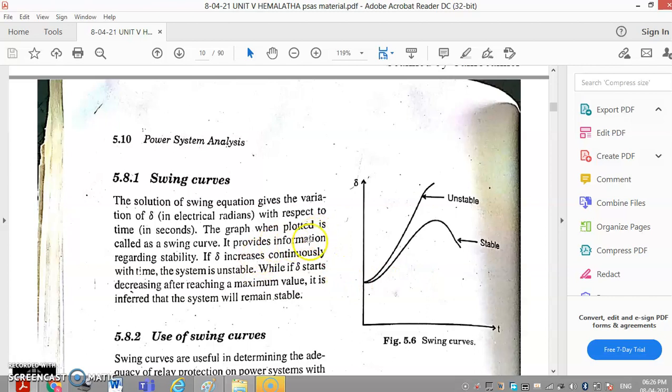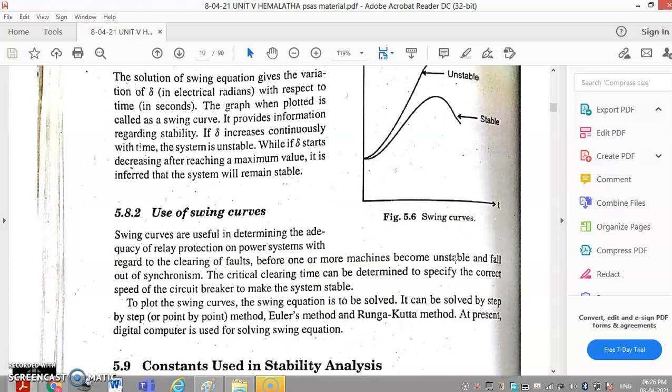It provides information regarding stability. If delta increases continuously with time, the system is unstable, while if delta starts decreasing after reaching a maximum value, it is inferred that the system will remain stable. See, once it reaches the maximum peak and it is decreasing, then it will become a stable stage. So where are we using the swing curve?